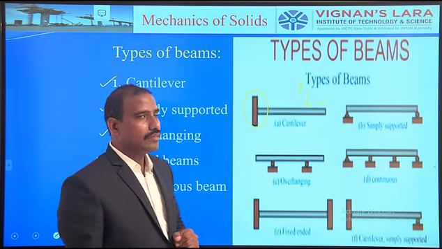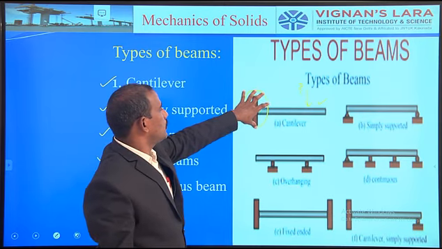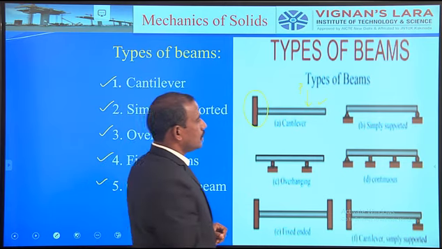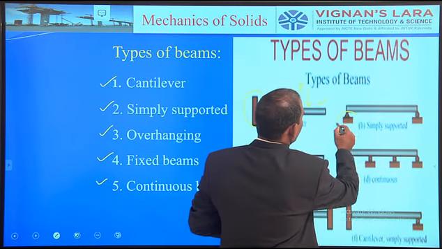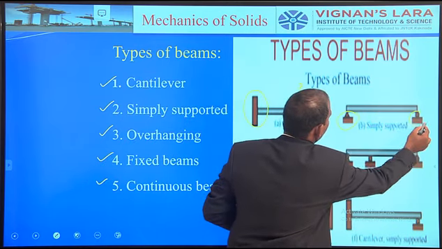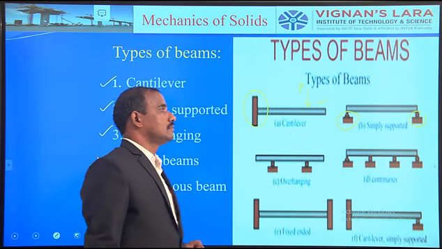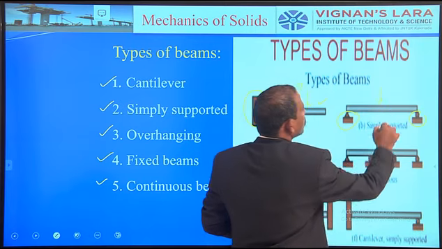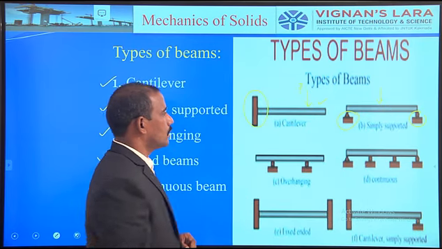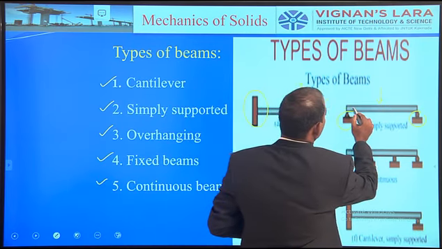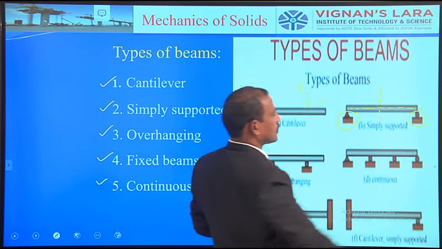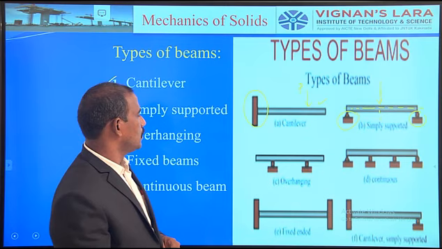The first one is the cantilever beam. Here in the cantilever beam, one of its ends is fixed, the other end is free. Coming to the next one, the simply supported beam, it is supported by two supports at the ends. Of course, initially it is a beam. It means the force must be perpendicular to the axis of the beam. This is the axis, this is the line of action of the force. Both are mutually perpendicular to each other.